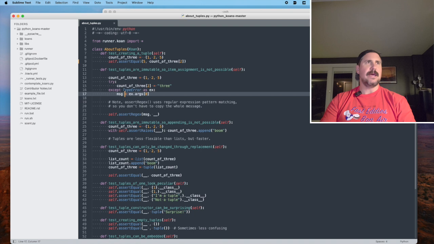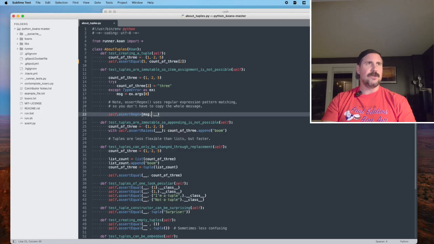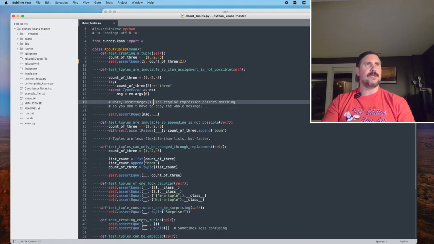And then we'll save the error to a variable called message. And then it looks like down here, in order to make this assertion pass, we need to define what that message is. And here's a note: assert regex uses regular expression pattern matching, so you don't have to copy the whole message. I got it. All right, so let's see what the error is.